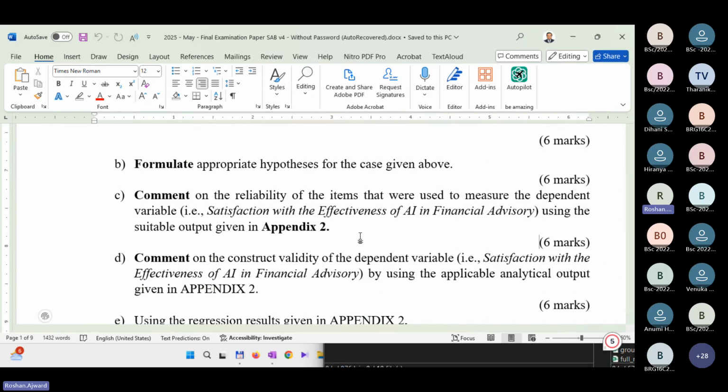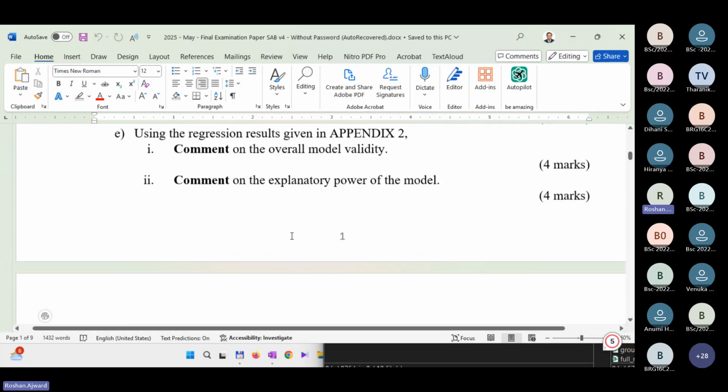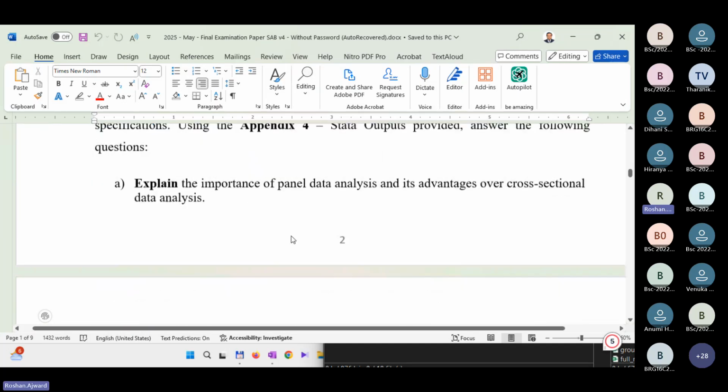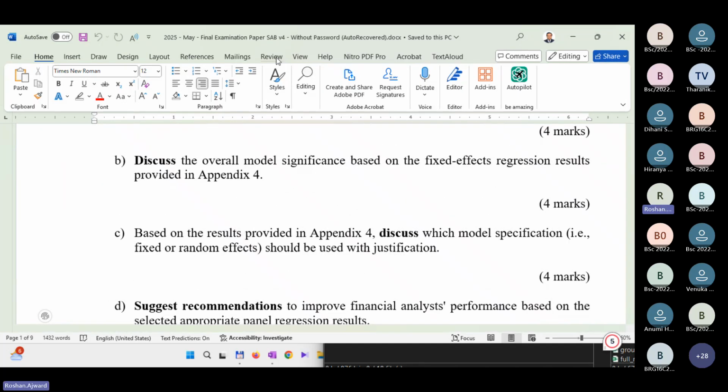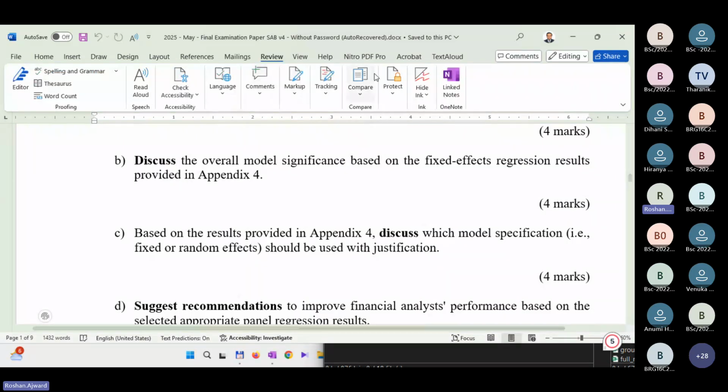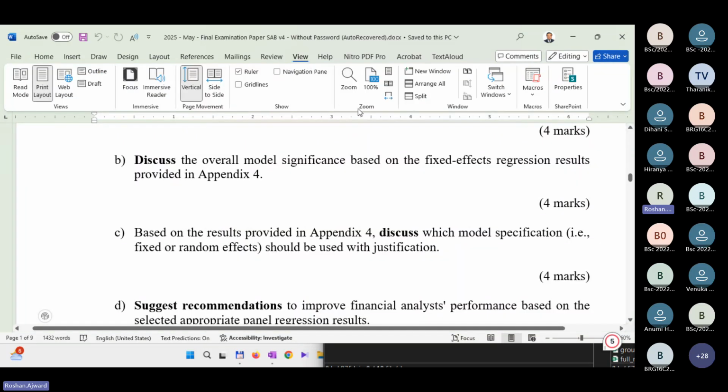Perfect. Cronbach's alpha. So let's go to Appendix 2. What I'll do, I'll split the screen, so it's going to make our lives easy. In your case, you will have physical paper, so you don't just split the screen. I'm going to split the screen so you can see.